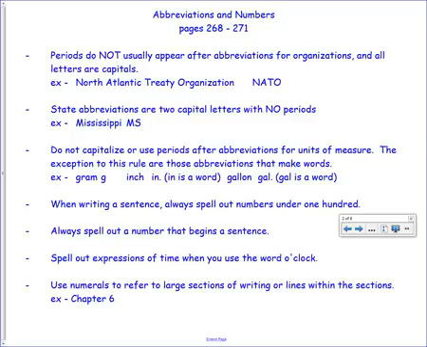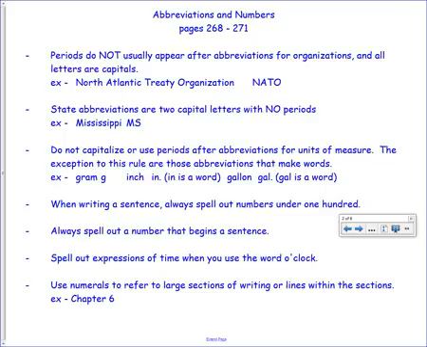This lesson on abbreviations and numbers comes from the 8th grade Houghton Mifflin English book. Periods do not usually appear after abbreviations for organizations, where all the letters are capitals. North Atlantic Treaty Organization, NATO. State abbreviations are 2 capital letters with no periods. Mississippi would be capital M, capital S.